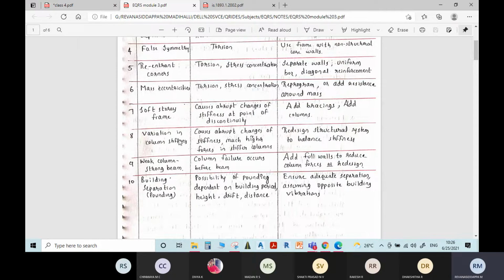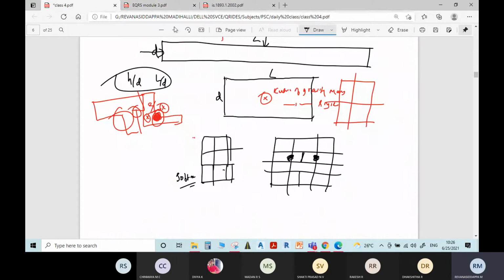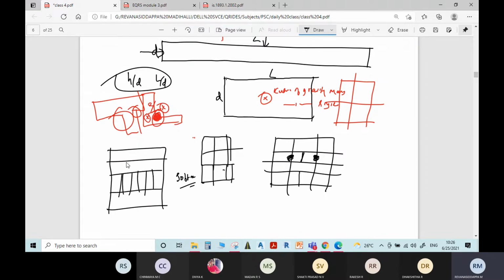The next is variation in column stiffness. This means you are giving different cross sections of columns at different floors, or uneven numbers of columns at each floor. For example, at one floor you have given 10 columns, and on another floor you might have given 8 or 9 columns.